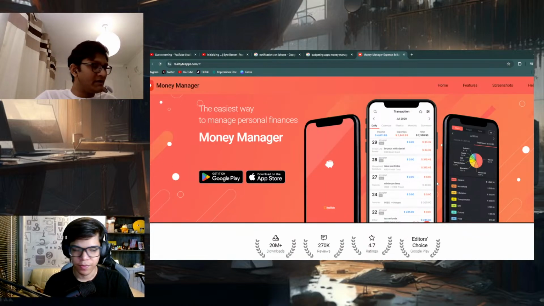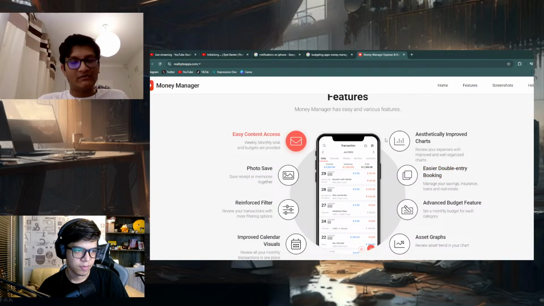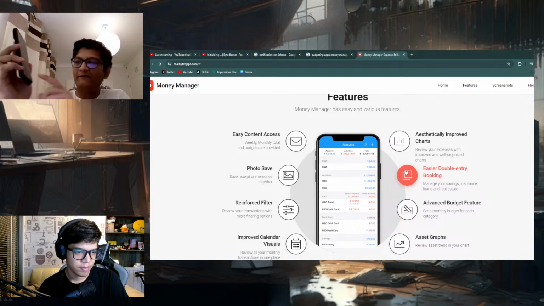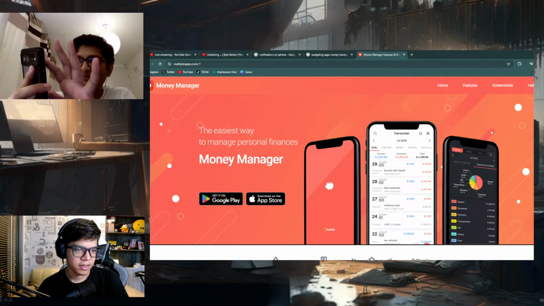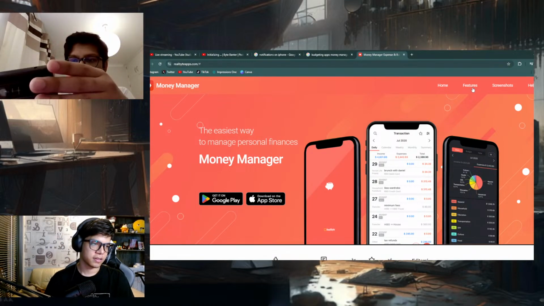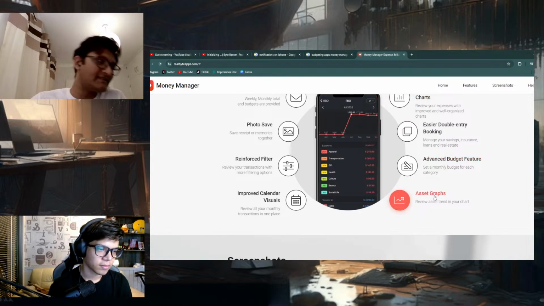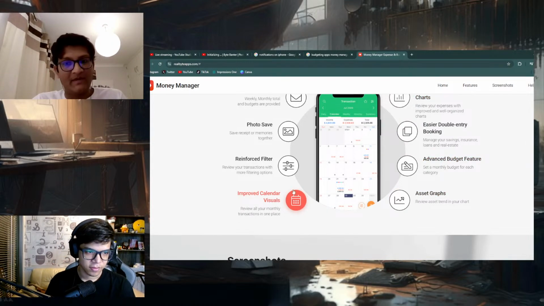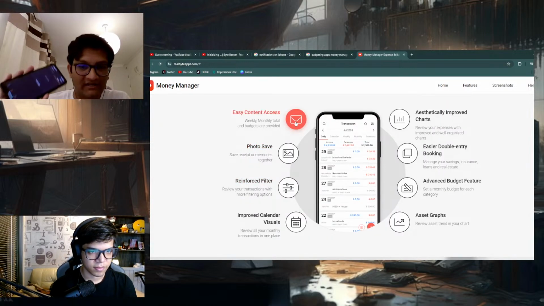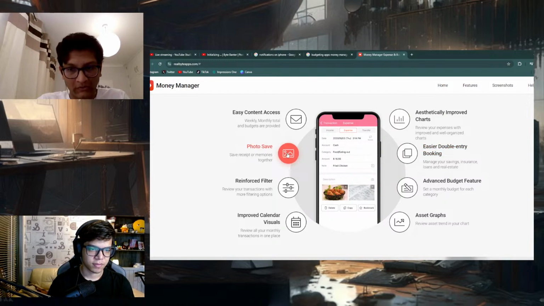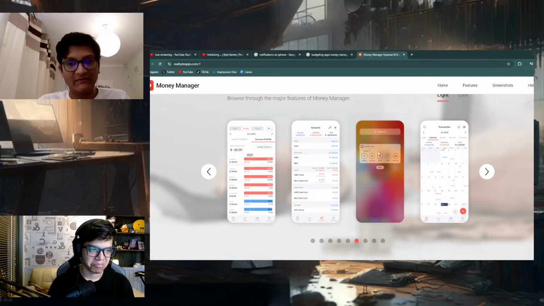If you look at it, it's super cool, but you literally have to put in everything. Is it income, expense, or transfer? 3 options you get. You get to choose how the money is being managed. Is it cash? Is it online? Is it a bank transfer? And you can put in your bank transfers as well. Once the data is generated, you can start having graphs. On top of that, you can add a passcode to it.